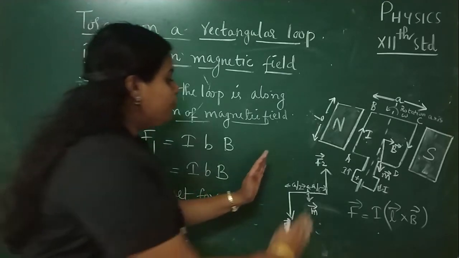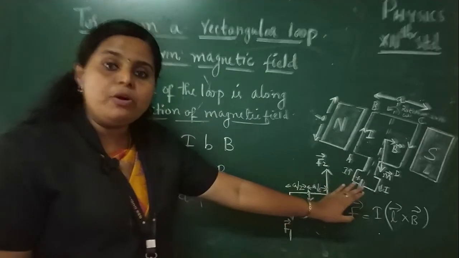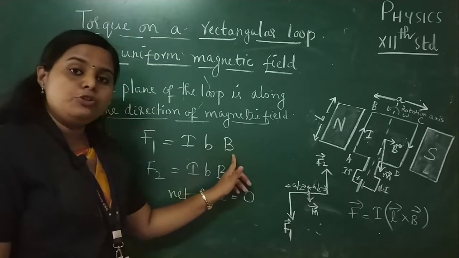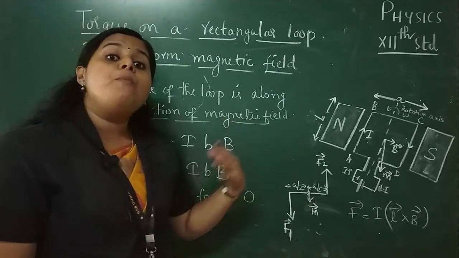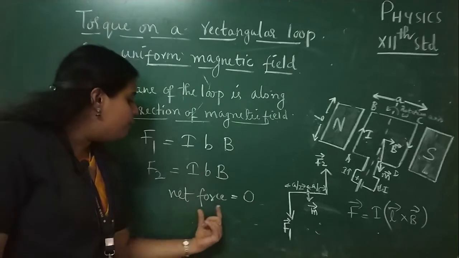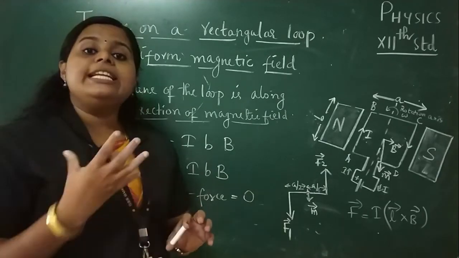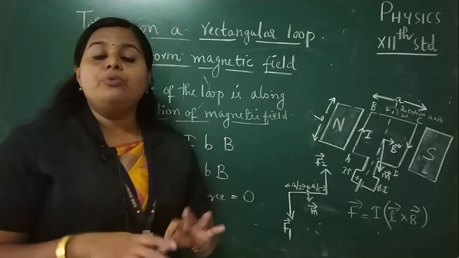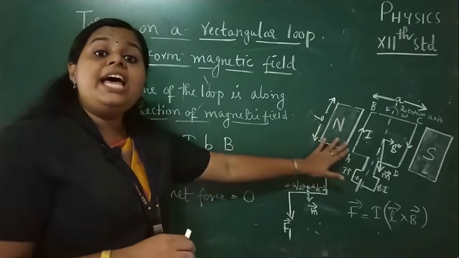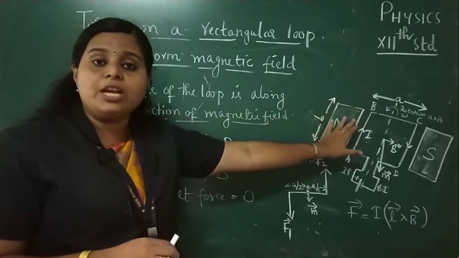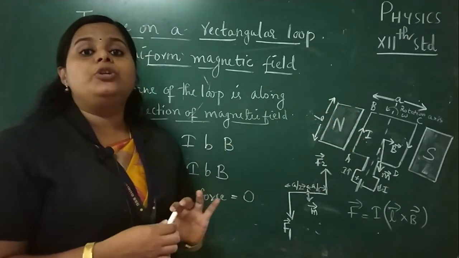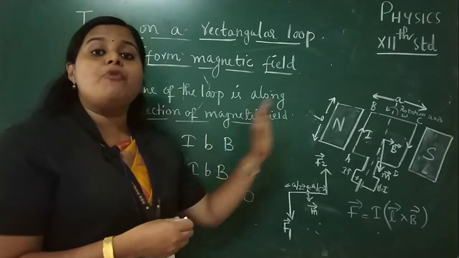Okay, so these two forces are equal in magnitude, and what about its magnitude? I into B into B, but they are acting in the opposite direction, so that the net force will be 0. So the net force acting on the rectangular loop will be 0, but there will be a torque acting on this loop, and we are going to write the expression for this torque.